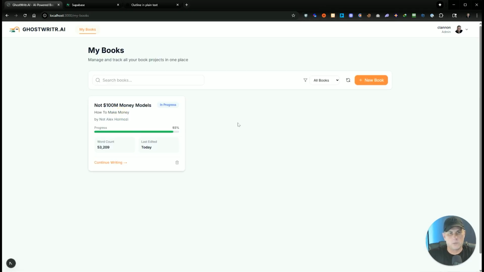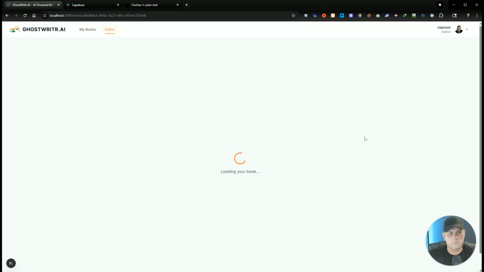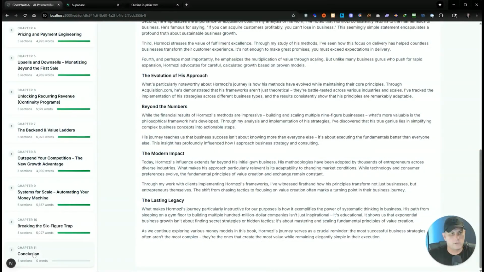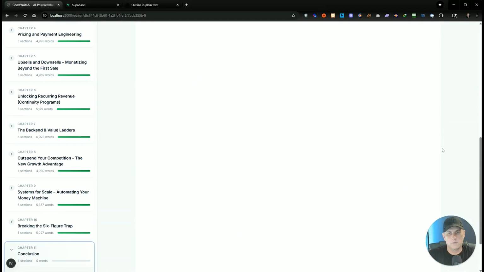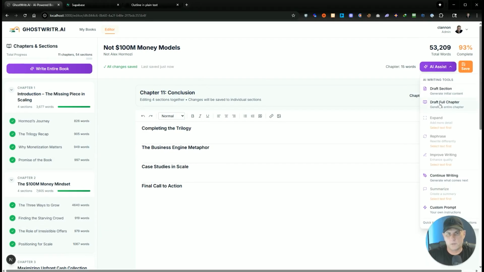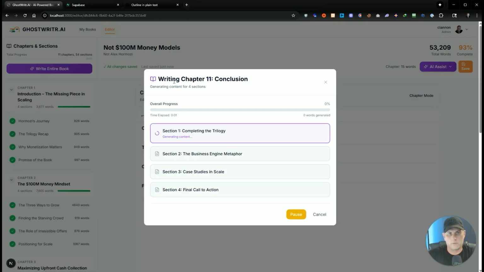This is the book we were working on. And now I can go down to the last chapter. And then let's see if it gives us the right chapter number when we do the draft full chapter. There it is. It's writing chapter 11.